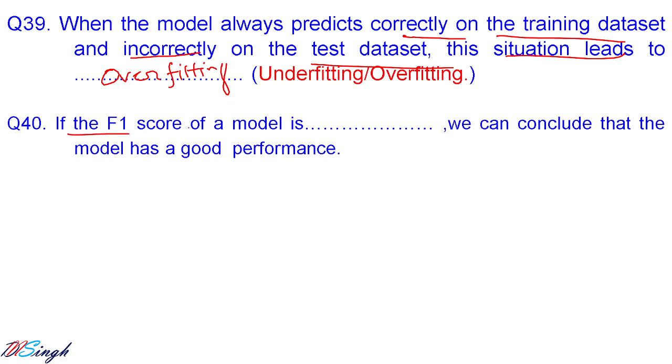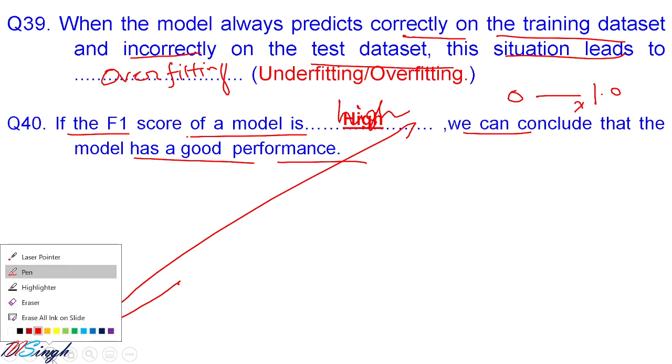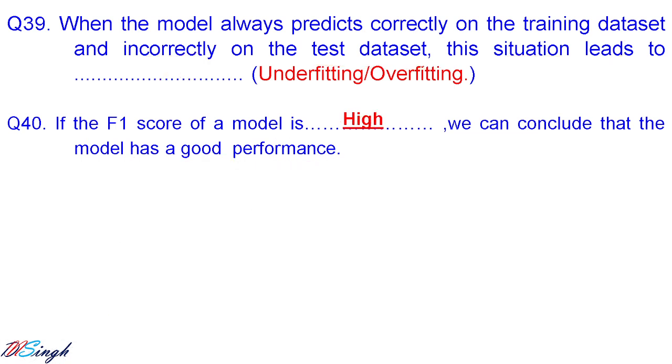Overfitting. If the F1 score of a model is, we can conclude that the model has a good performance, that should be high. F1 score varies from 0 to 1. If it is nearer to 1, then we can say this AI model is good. The correct answer is what? High. The correct answer is overfitting here, and here it is high.